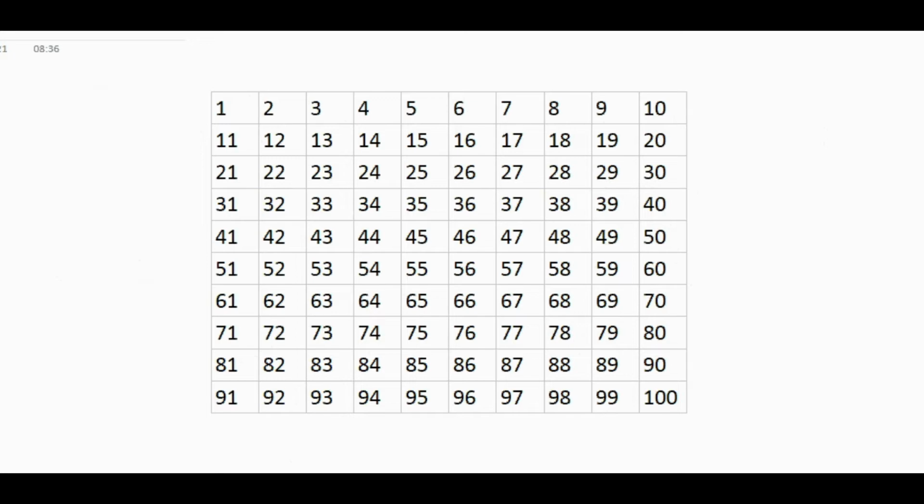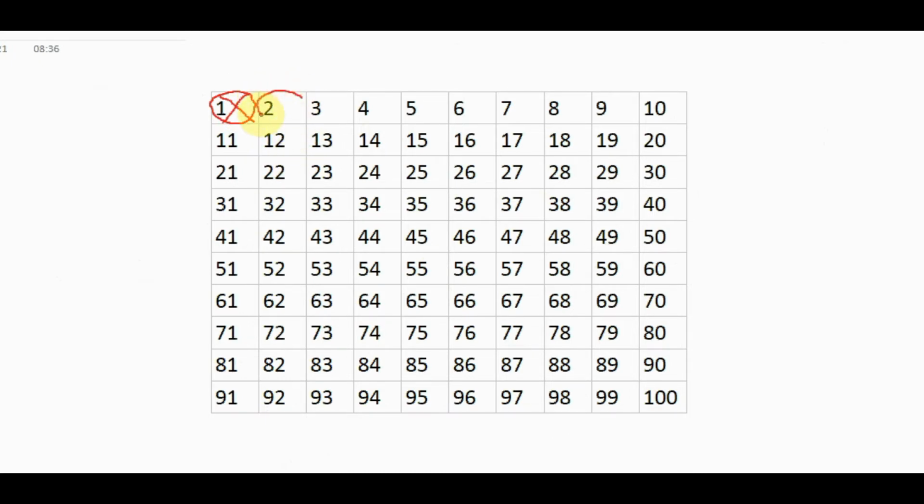First of all, we know that 1 is neither prime nor composite, so we can make one circle here. 1 is not a prime, not a composite, so we don't need 1. So the first prime is 2.